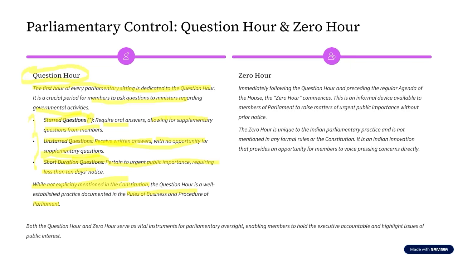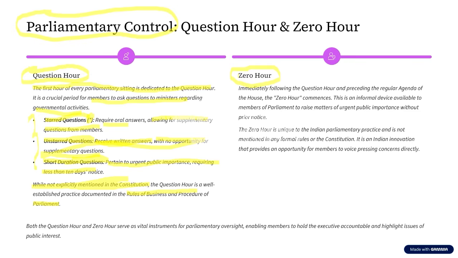Now let us come to the second type of parliamentary control over the executive. What is the second type of parliamentary control? This is nothing but zero hour. Let us assume at morning 9 o'clock, the members of parliament are coming together. They are meeting. There will also be a speaker to look after the entire proceedings that is going to happen in the Lok Sabha. From 9 o'clock to 10 o'clock, there will be a question hour.